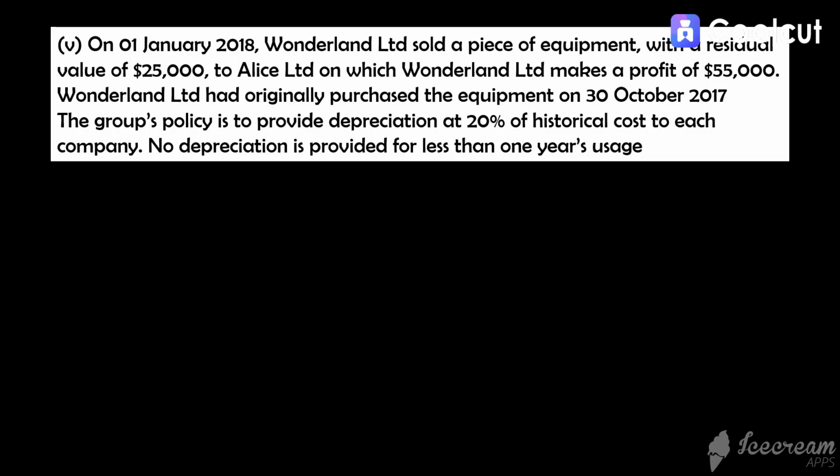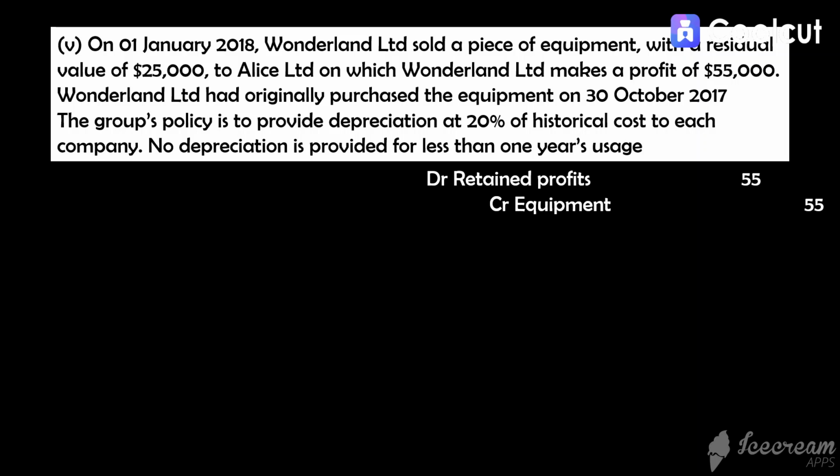When Wonderland Limited makes a profit of 55,000, it means Alice Limited will carry the equipment at 55,000 higher than the original cost. So we debit retained profits and credit equipment by 55,000. We debit retained profits and not sale of equipment because the sale took place 1 year ago. Next, we want to adjust the depreciation charges.